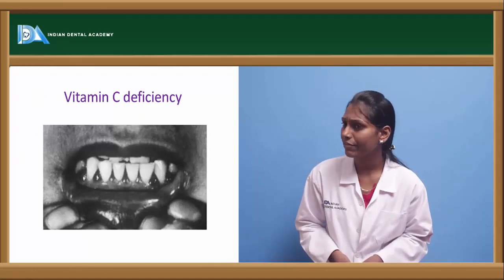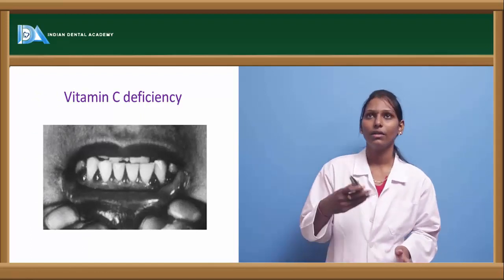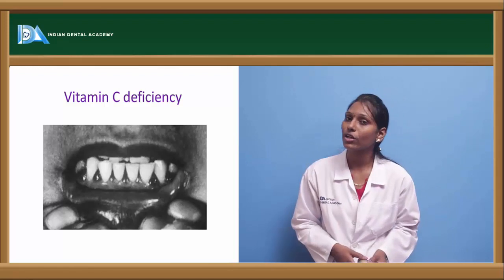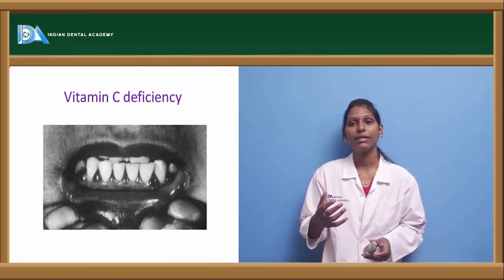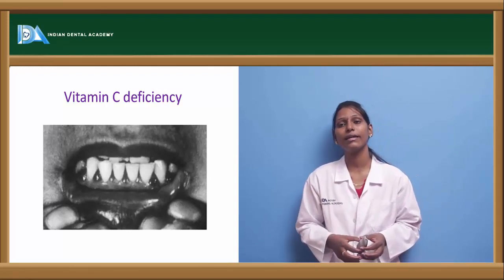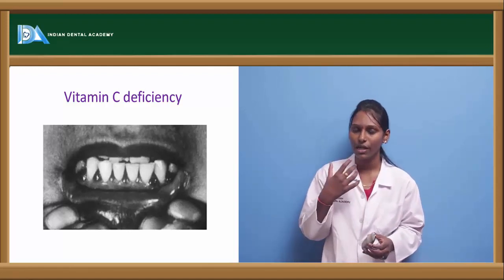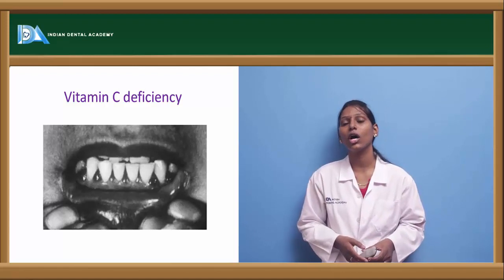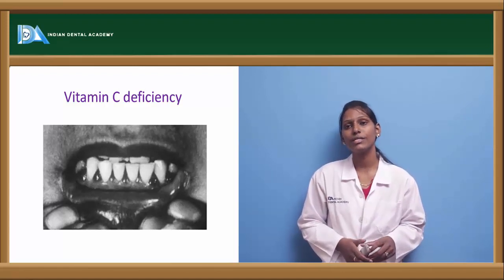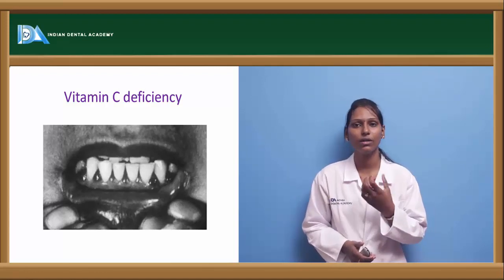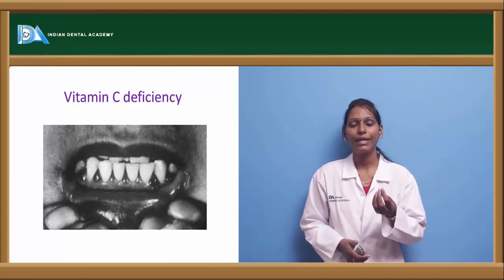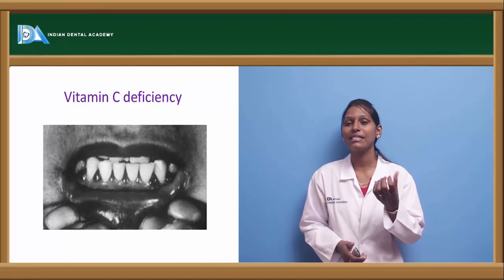Coming to vitamin C deficiency, it is one of the common causes seen in low socioeconomic conditions, where vitamin C deficiency is seen, and in these cases there will be gingival hyperplasia. It is also called scorbutic gingivitis. In this condition the gingiva is enlarged, soft and easily friable.